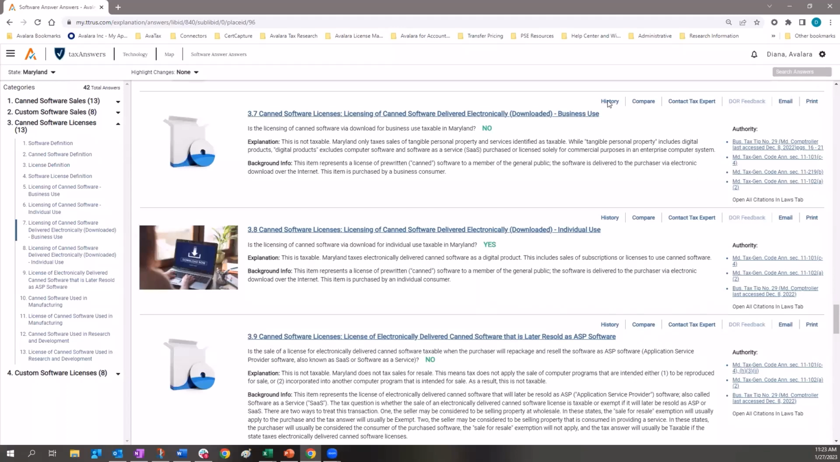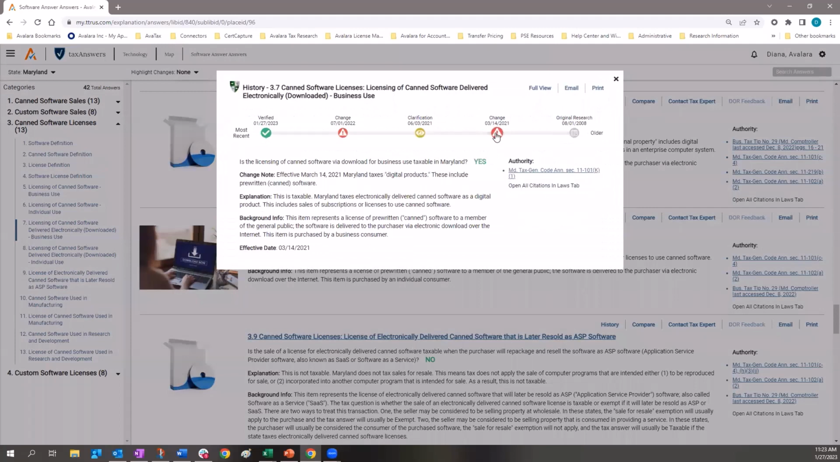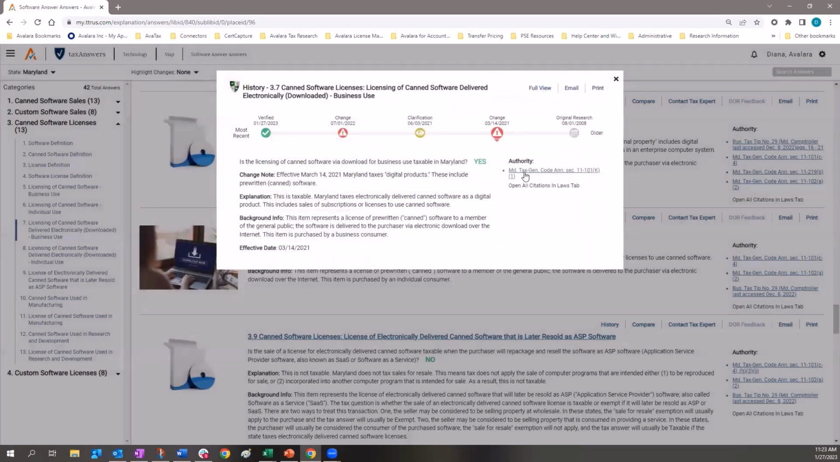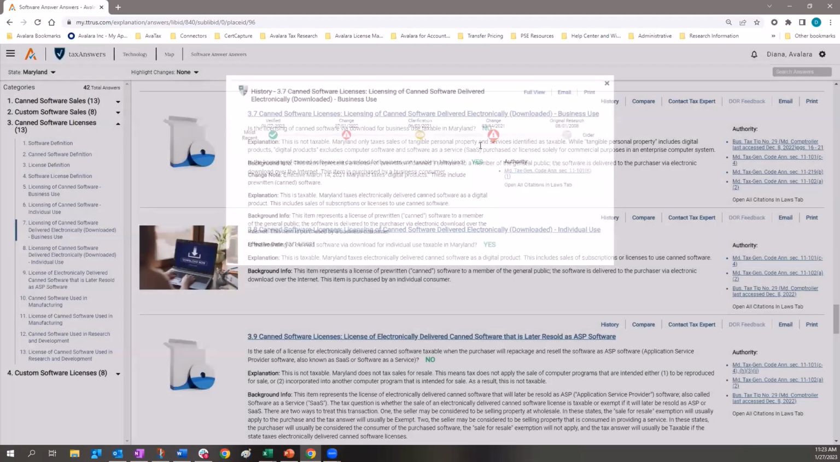One other aspect of this that I want to show you is the history. Under the history, you get any changes that have occurred, and you can see that the change note is there in the background information. And again, you have that hot link to that documentation that was in effect at the time of that determination. Very useful when supporting your clients through an audit or an exposure analysis.